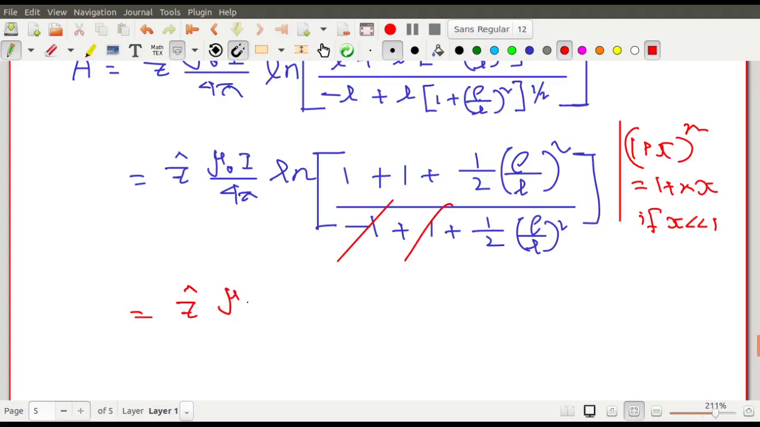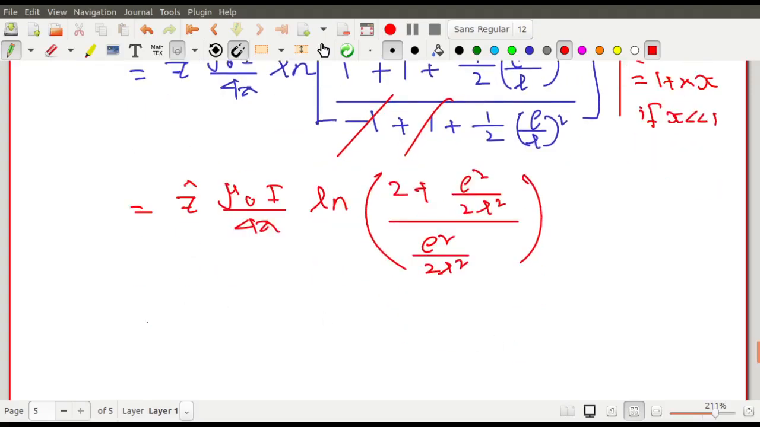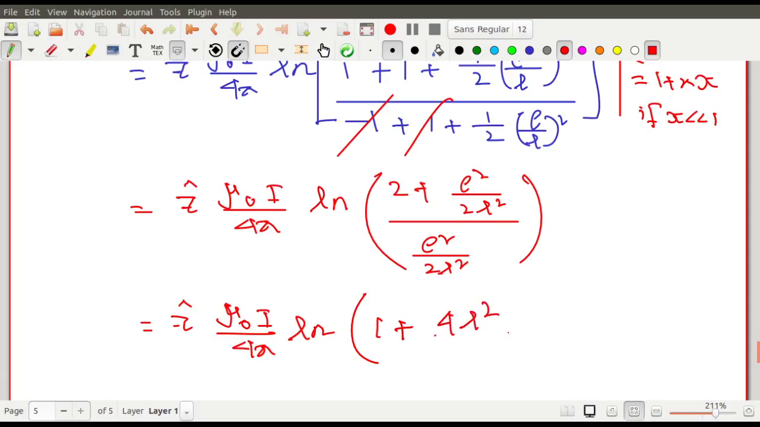So z cap mu 0 I by 4 pi log of 2 plus rho square by 2L square, divided by rho square by 2L square. The next line becomes mu 0 I by 4 pi log of 1 plus 4L square by rho square. Maybe we stop here, no, there is more again.